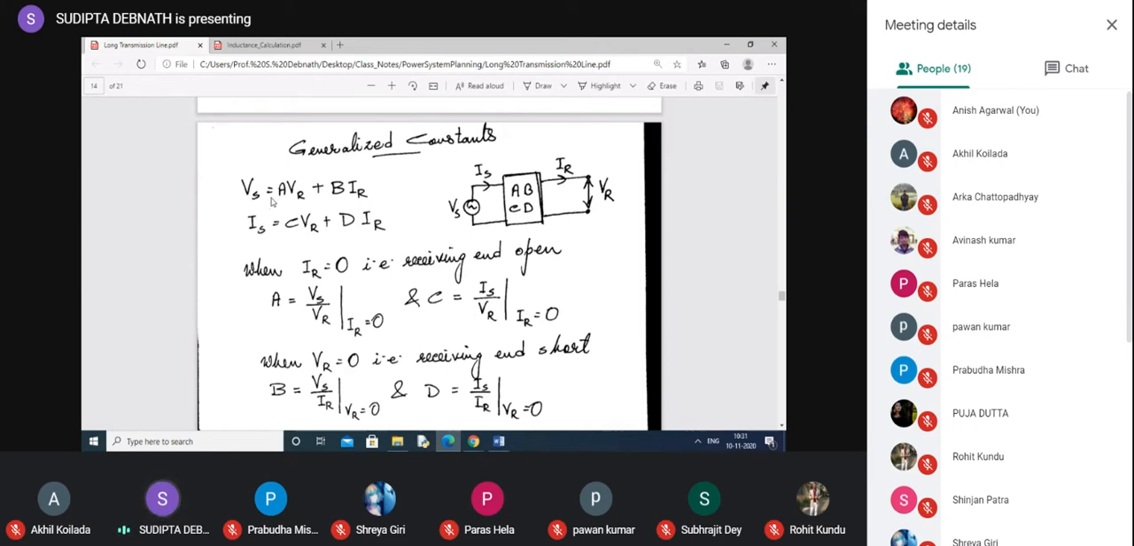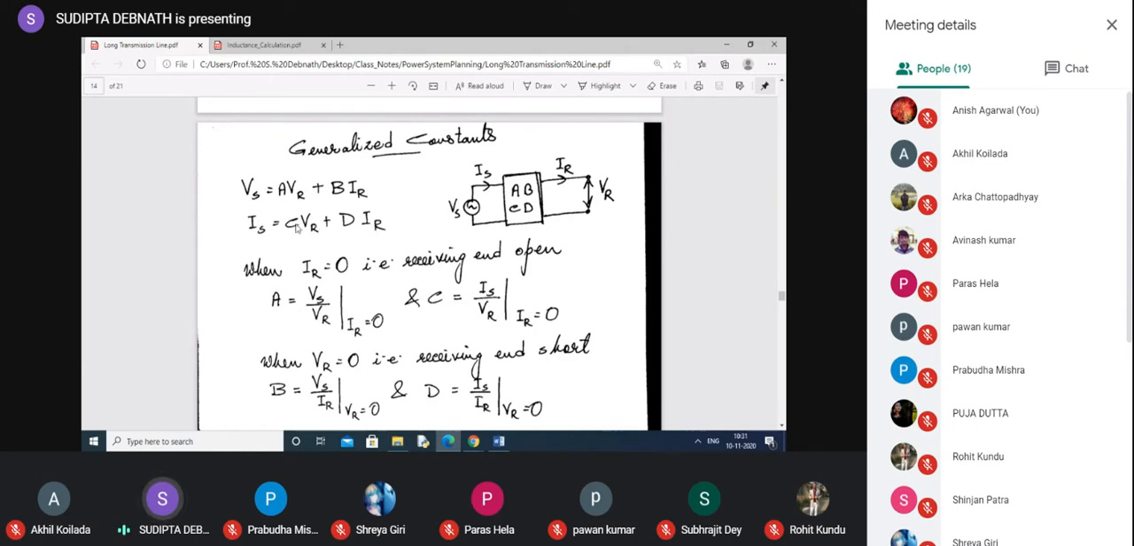Now, transmission line parameters. How to find ABCD? You know that if we open circuit the receiving end voltage, IR will be 0. So at that condition, from the first equation, we can get A as VS by VR. Remember, all these are complex quantities. Clear? And from this equation, if we make IR 0, we